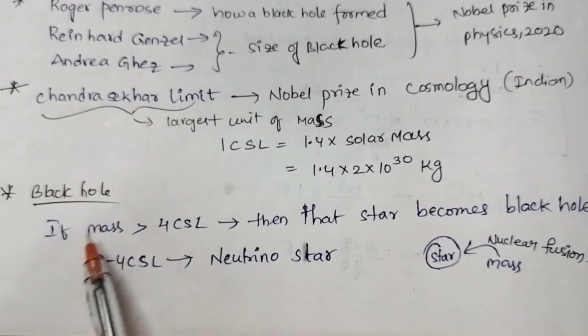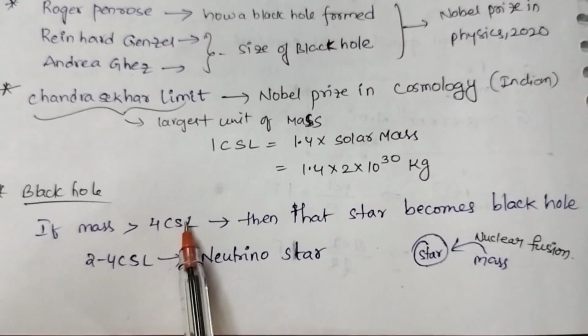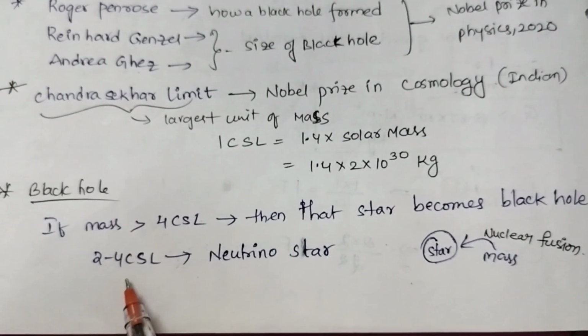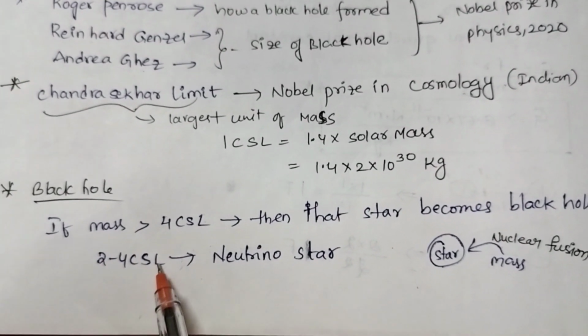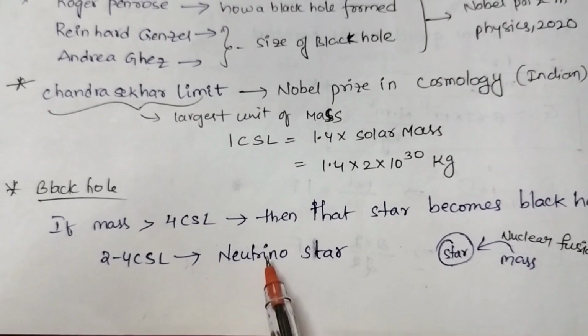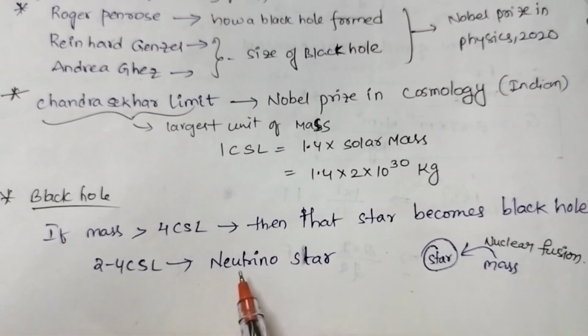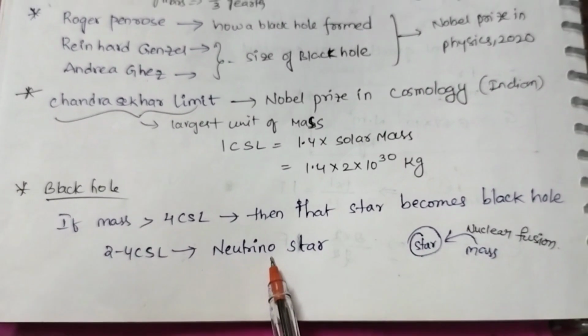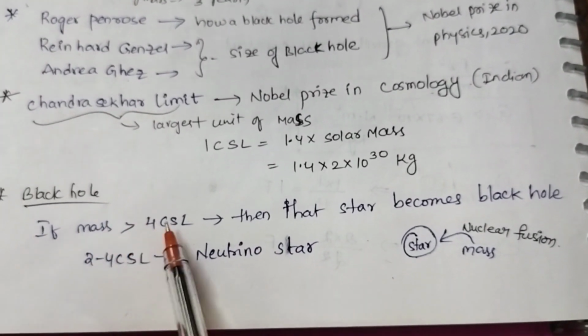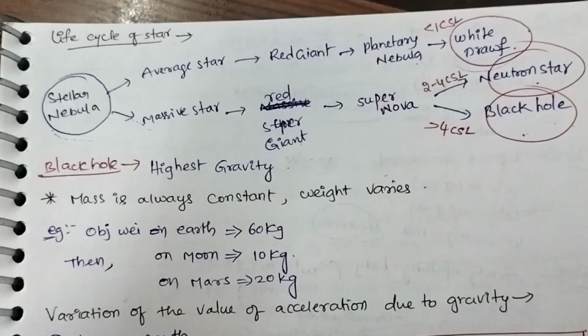Black hole. If the mass is greater than 4 Chandrasekhar limits, then the star becomes a black hole. If the mass is 2 to 4 Chandrasekhar limits, then it is called a neutron star. When does a star become a black hole? If the mass is greater than 4 Chandrasekhar limits.